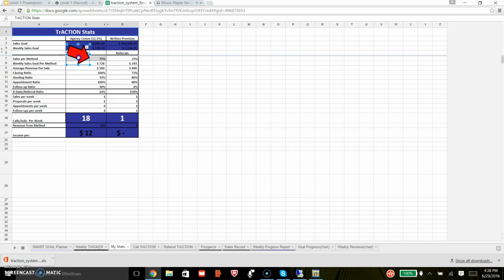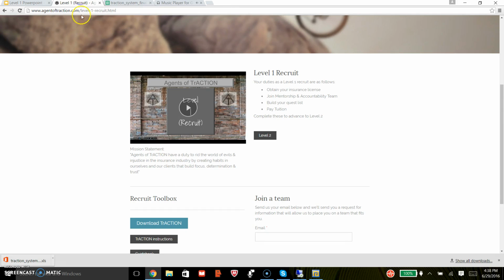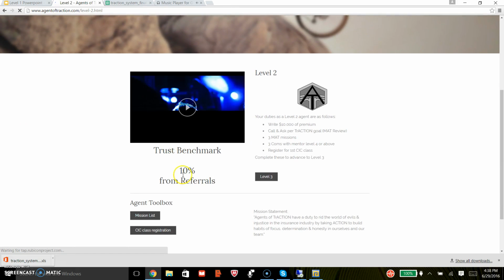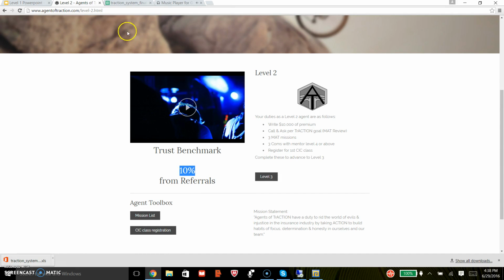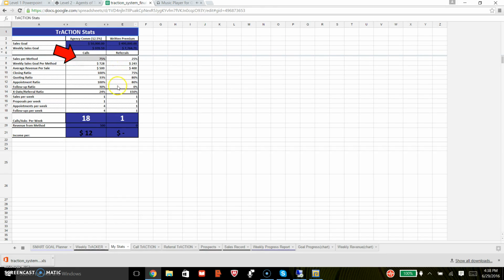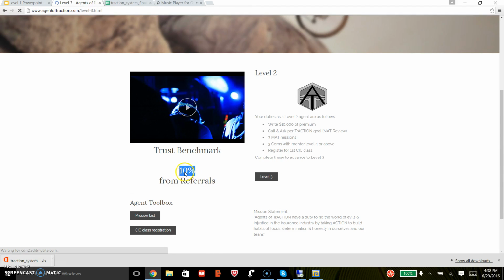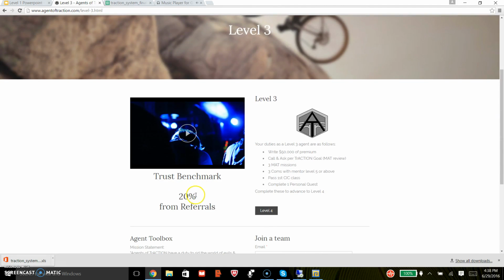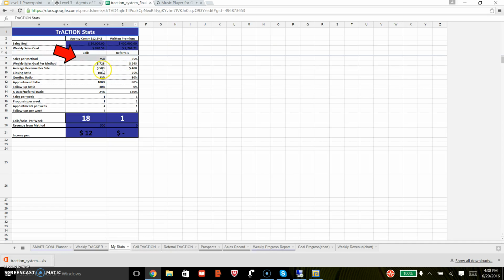You will notice on each level of TrACTION, you have a trust benchmark. This is the percent of your business that comes through referrals. Your goal is to work away from cold calling to working off of referrals, which takes time to build that trust. So the more trustworthy you are, the faster that will happen. By the time you graduate this course, we hope you will have at least 90% of your business coming from referrals. In this system, you'll adjust this cell as you hit your level up benchmarks.